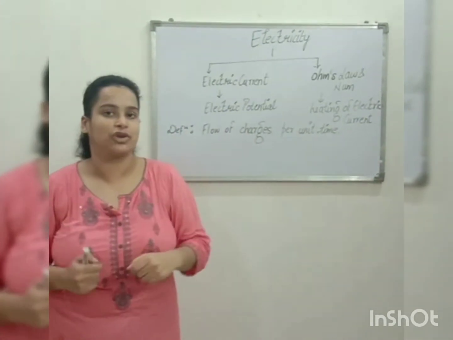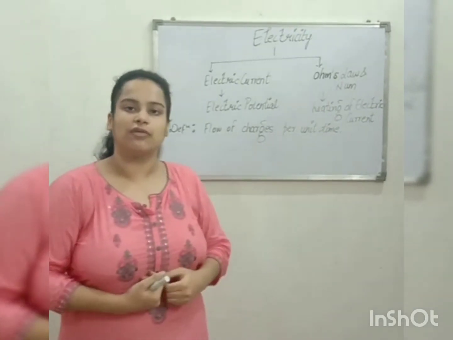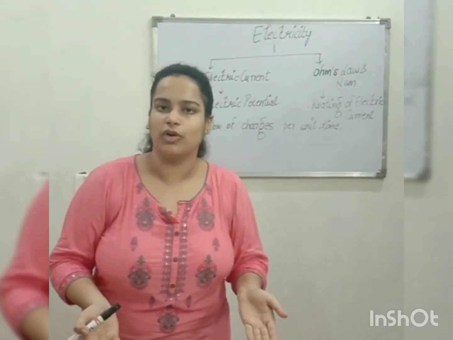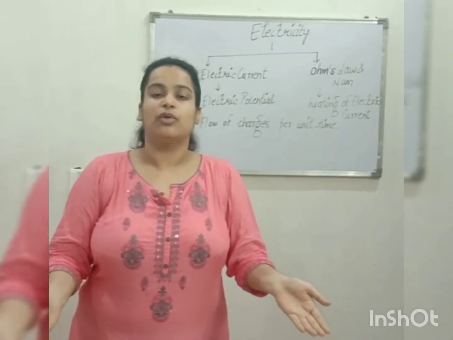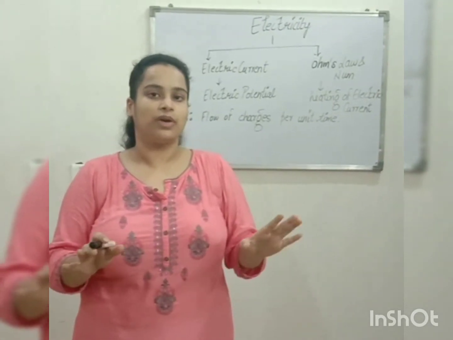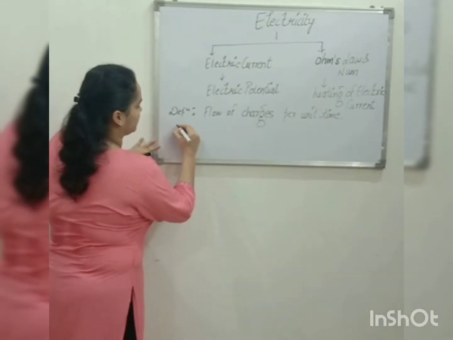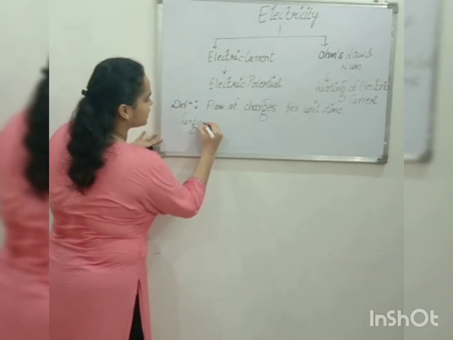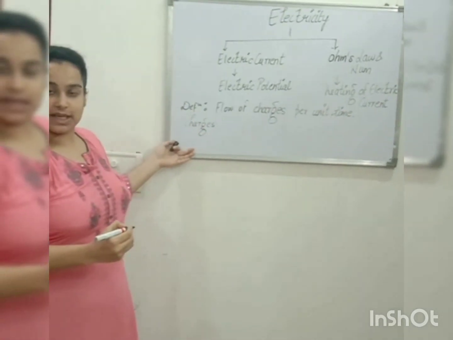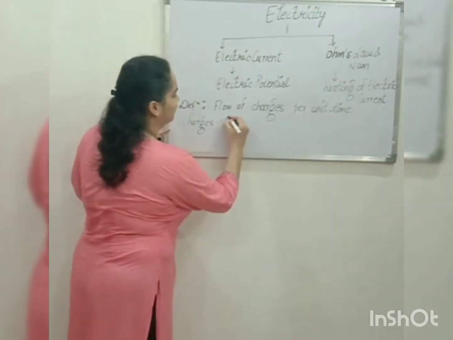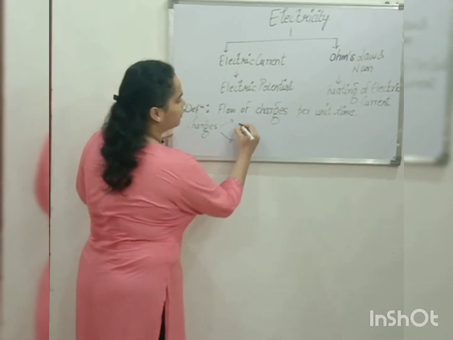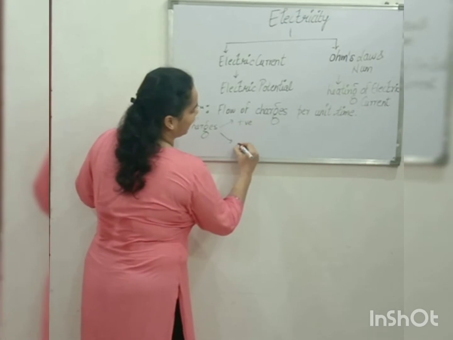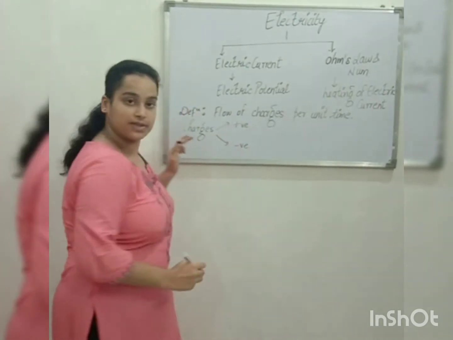A question may come to your mind: how can the charges flow? What are the charges then? Hope you know what charges are. Charges are of two types, positive charges and negative charges.